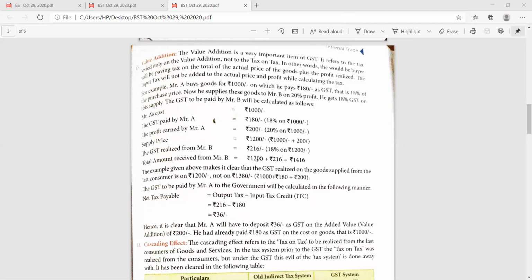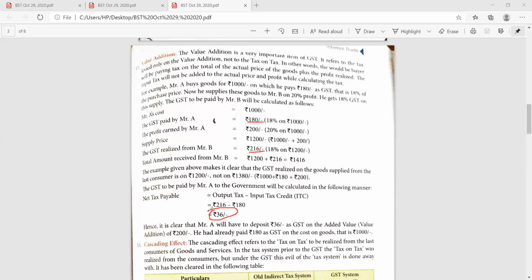And if we talk about the next GST, that is 216 rupees. Earlier the GST credited was 180, which was paid by A. Now it is paid by B or due from B, 216. Out of this 216, the input tax credit, already charged from A, is 180. So the net tax payable is only 36 rupees, that is on the value added, not on the complete amount.